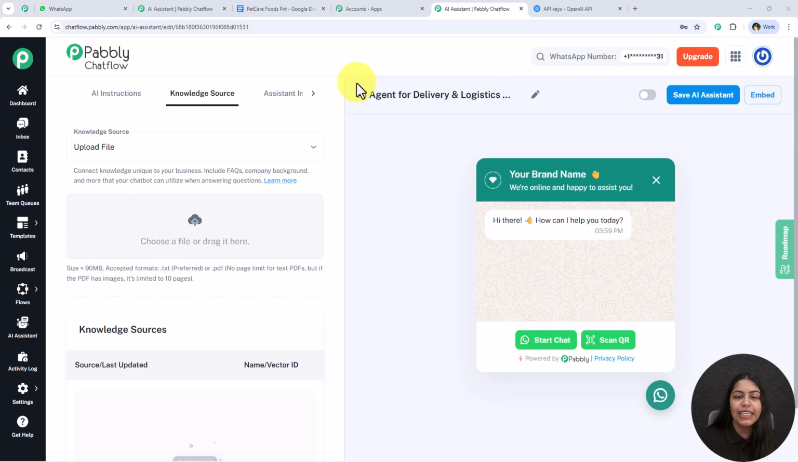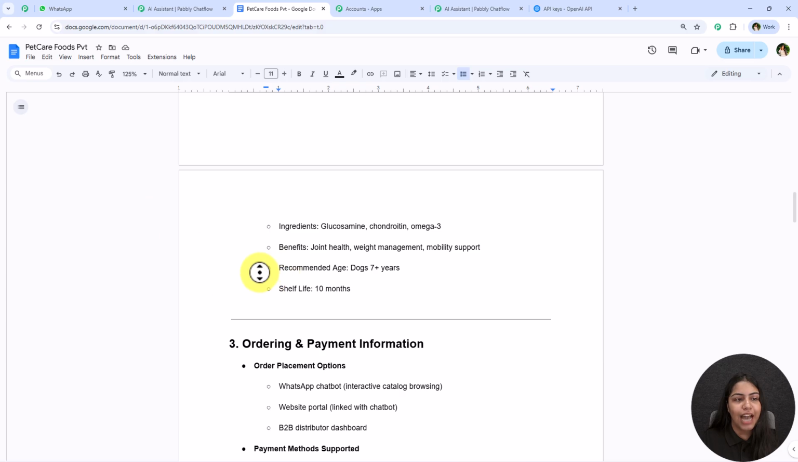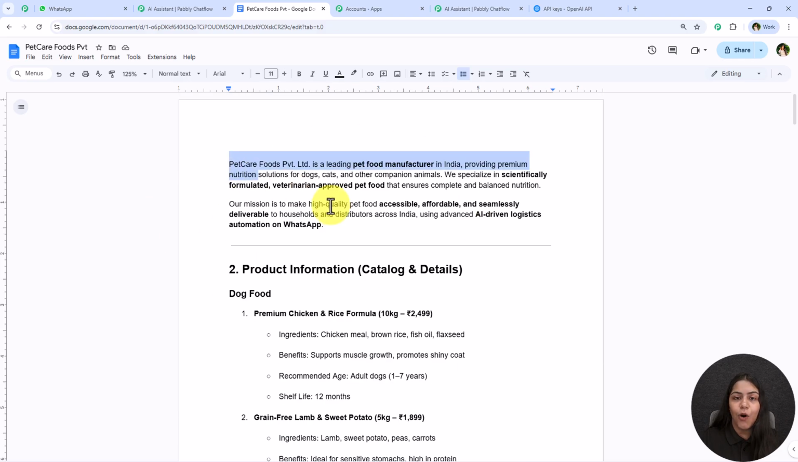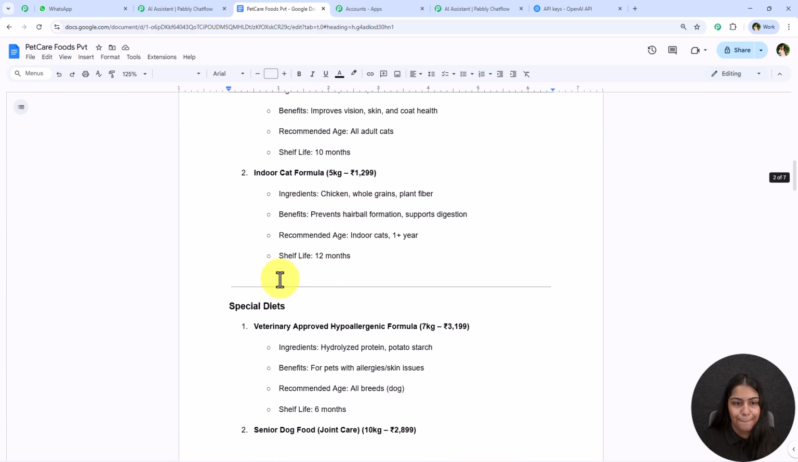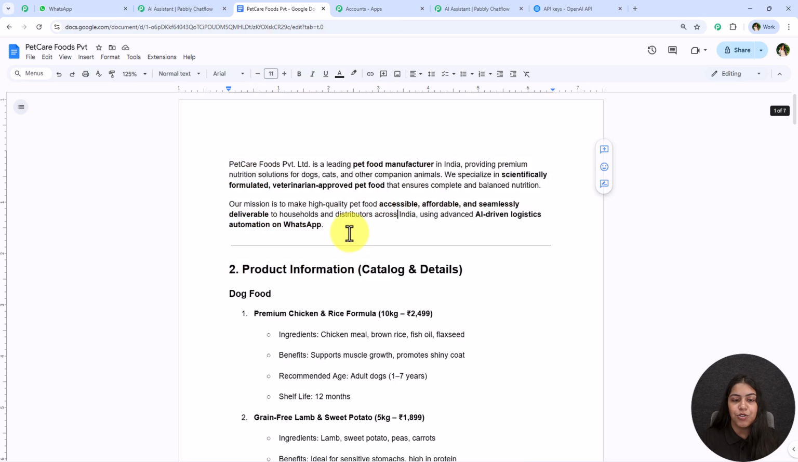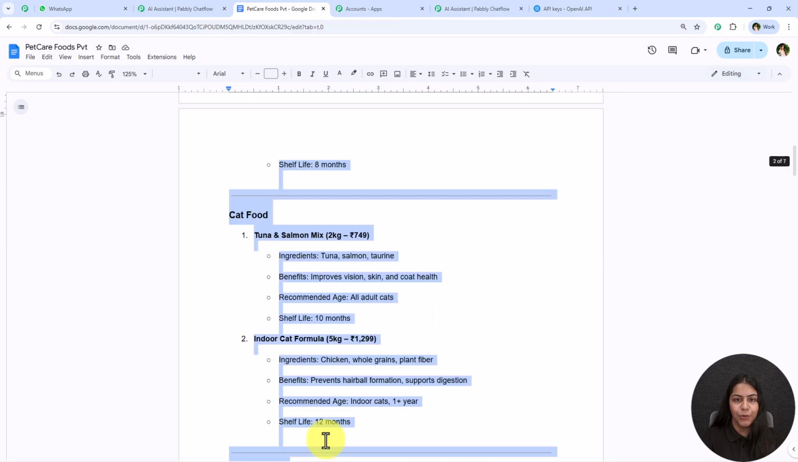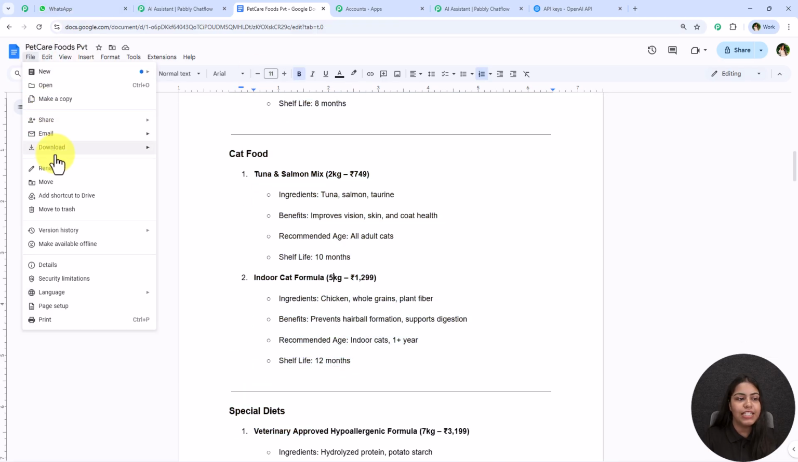It should include the company background, FAQs, and more that your chatbot can utilize while answering the questions. Alright, so as you can see, I have already created a knowledge source for my own company, and using this only I want to create this AI assistant. So what we have to do is add the knowledge source in a Google Doc, go towards this file, download, and then we have to download this knowledge source.